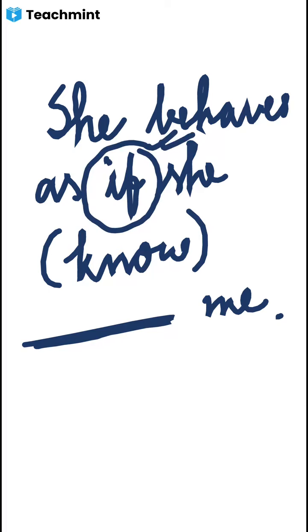She behaves as if. This is not true, as if. So she behaves as if she, this is also hypothetical past, also imaginary.